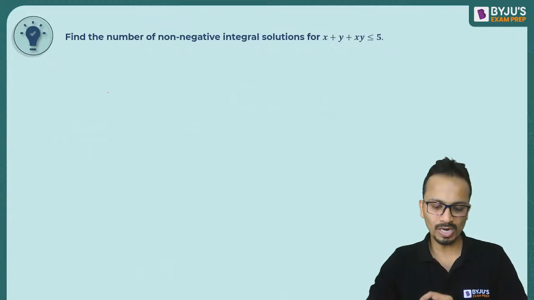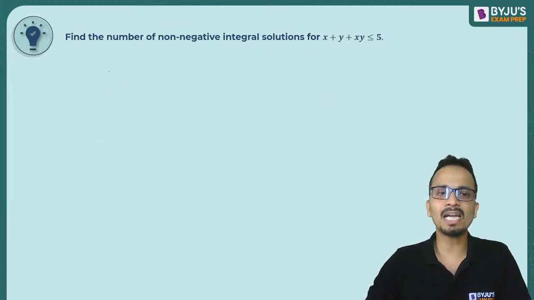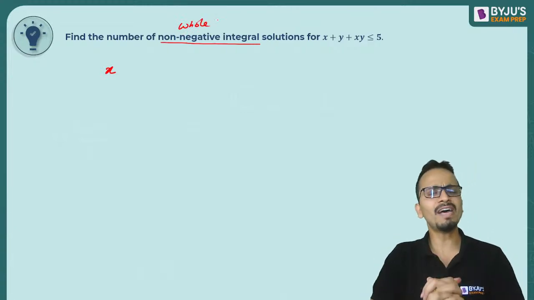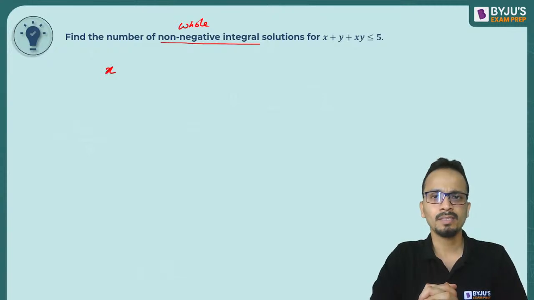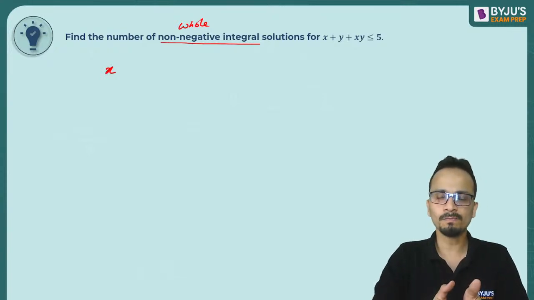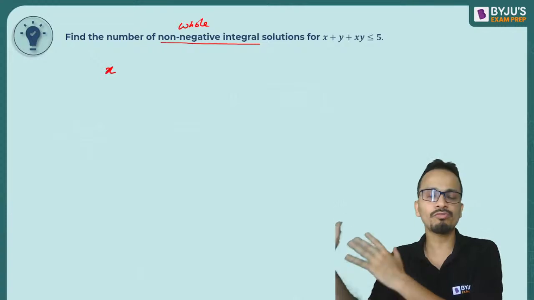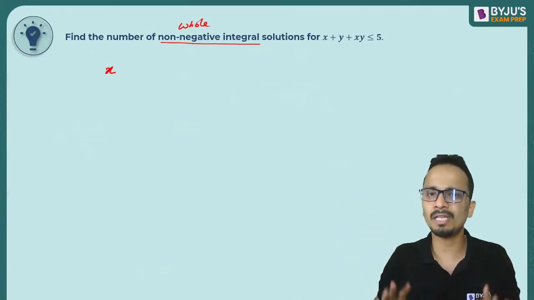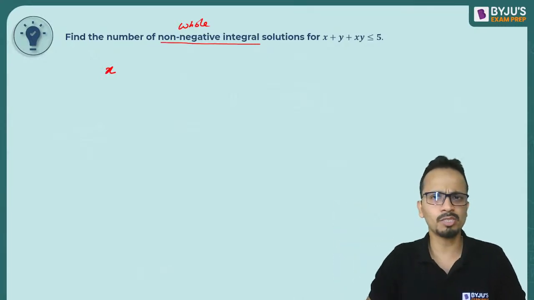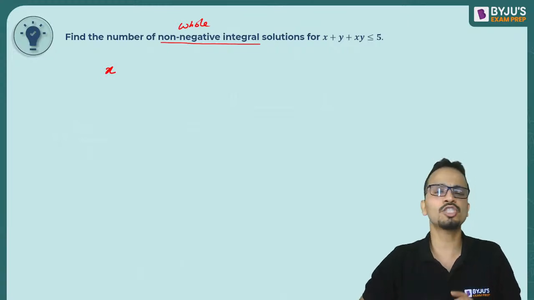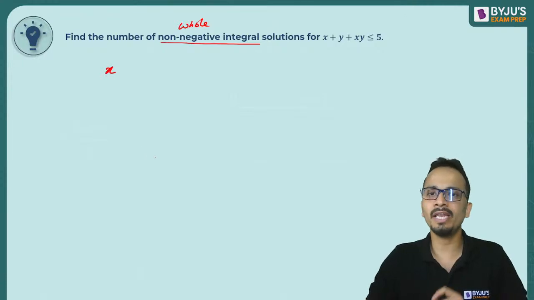Okay, so what we can do here is we can start by writing a value of x, let's say, because we have to find out non-negative integral solutions. That means whole number solutions. Okay, तो x और y की वैल्यू क्या क्या हो सकती है? It can start from 0, then 1, 2, 3, 4, 5, 6, 7, 8, and so on up till infinity. So these are the possible values. I'll have to see which all set of values of x and y will satisfy this given inequation.